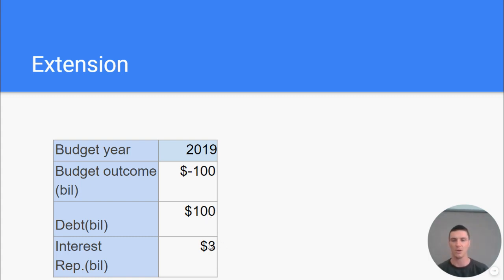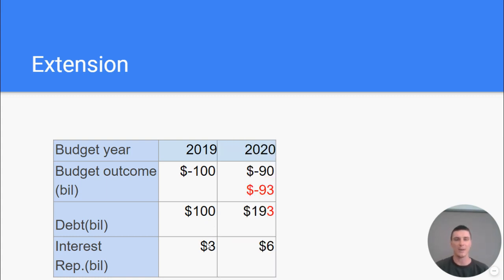Let's call them $3 billion. It's a little bit less, but let's call it $3 billion. Well, that's going to be an expense in a future budget, or it could be current, depending on the accounting. But in a future budget, let's assume, we'd have to add $3 billion of expenses, which would increase the size of the deficit, which would then increase the size of the debt, which would then increase interest repayments. So it can, and it does, have the tendency to spiral, which is why it's so important for the government to return the budget back to surplus in the medium term.